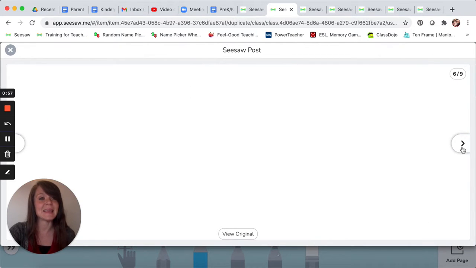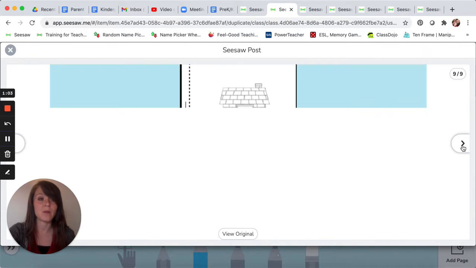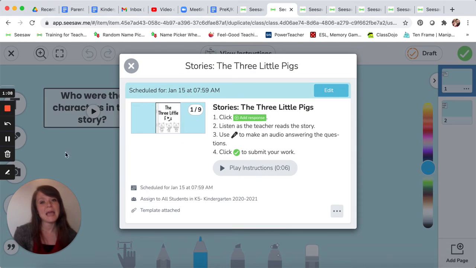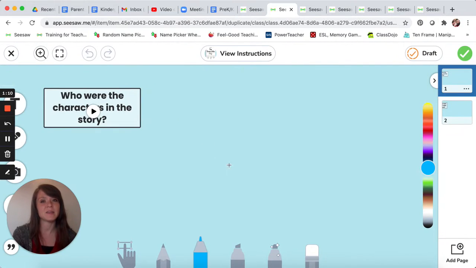And then at the end, you're going to make some audios to answer the questions that go with the story. All right, friends? So here in the instructions, you can see all the parts of the story. And then when you go back to the activity, here you can see your two questions, and you can make an audio to answer them. All right? Go ahead and pause the video and get started on that now.